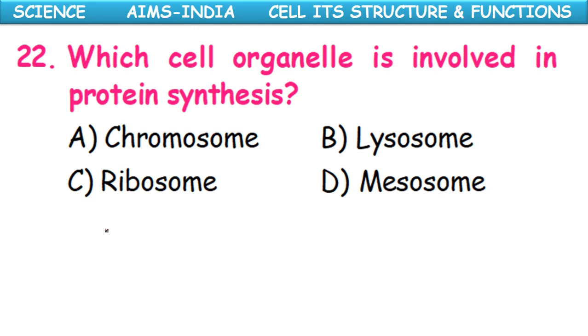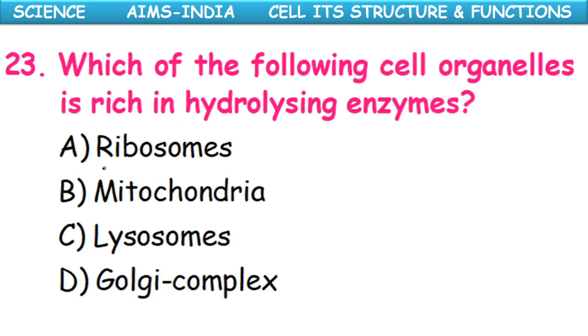Which cell organelle is involved in protein synthesis? Chromosome, lysosome, ribosome, mesosome. It is the ribosome which is involved in protein synthesis. Which of the following cell organelles is rich in hydrolyzing enzymes? Ribosomes, mitochondria, lysosomes, Golgi complex. It is the lysosomes, which are involved in autolysis, called the suicidal bags of the cell, and intracellular digestion. So lysosomes contain hydrolyzing enzymes.